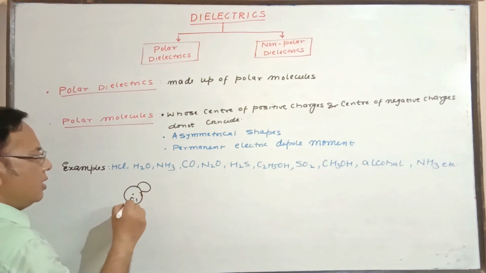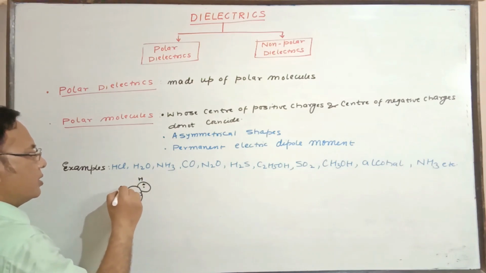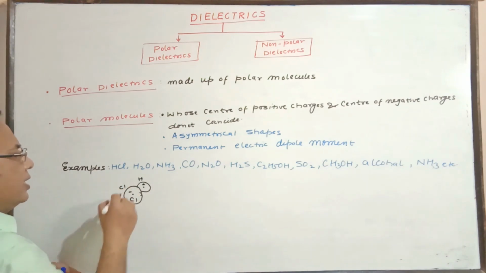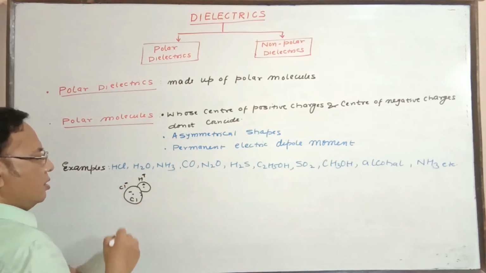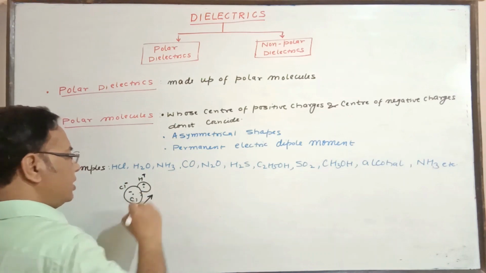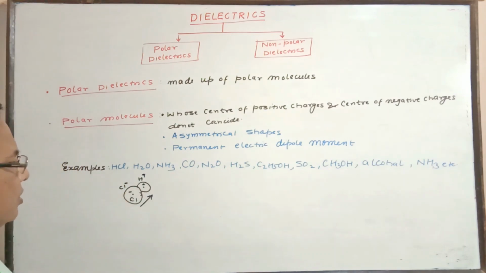This is Cl minus, this is H plus. So H plus has excess of positive charge and the Cl ion has excess of negative charge. So here the electric dipole moment is there. Center of positive charge and negative charge are at two different points. So that is why it is so. Asymmetrical nature, excess of charge.